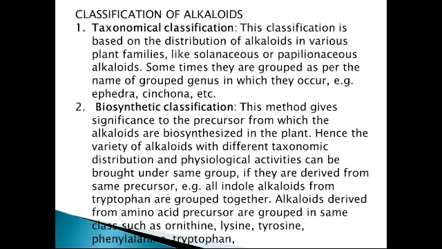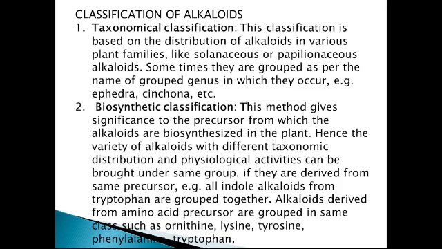Second classification is biosynthetic classification. This method gives the significance to the precursor from which the alkaloids are biosynthesized in the plant. From which precursor these particular alkaloids are biosynthesized in the plant. The alkaloids or secondary metabolites which are different, but the precursor is same, and from that precursor different alkaloids are biosynthesized in the plant, they are grouped together.